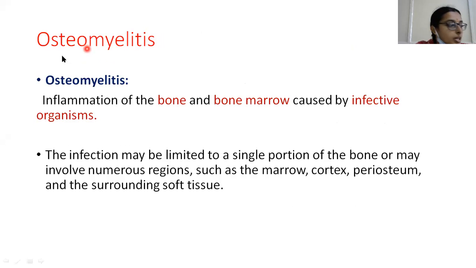Coming to osteomyelitis. Osteomyelitis is nothing but inflammation of the bone and bone marrow, which is caused by infective organisms. This infection may be limited to a single portion of bone or may involve numerous regions such as marrow, cortex, periosteum, and the surrounding soft tissues.